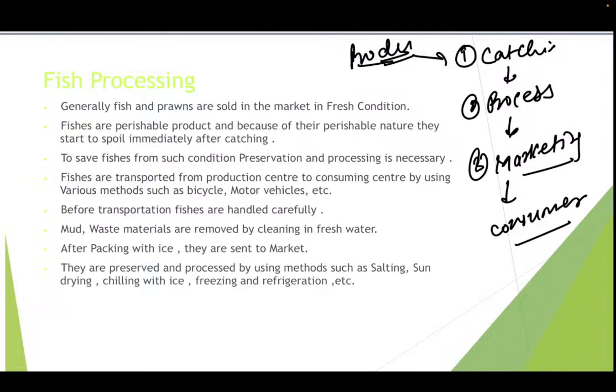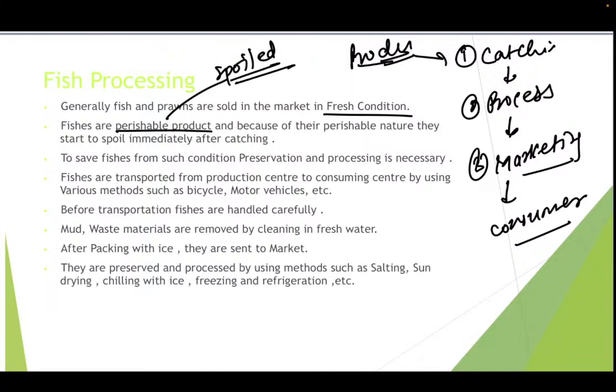It is generally fish and prawns that are sold in the market in fresh condition. Fishermen say that the fish and the prawns are in fresh condition and you can purchase them. But many times we know that it smells so bad that it is not possible for us to consume those fishes and prawns. Why? Because fishes are a perishable product. Perishable means it can be spoiled.